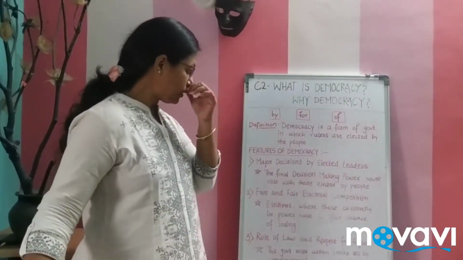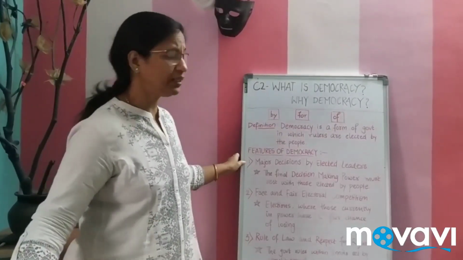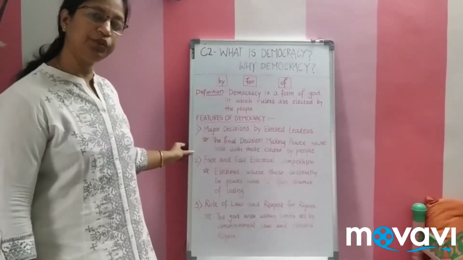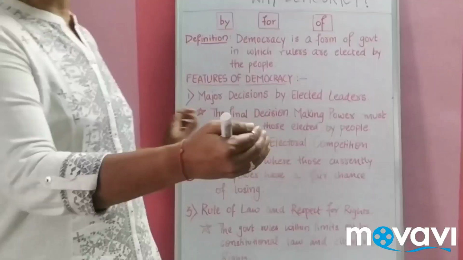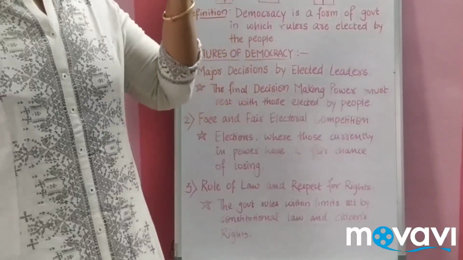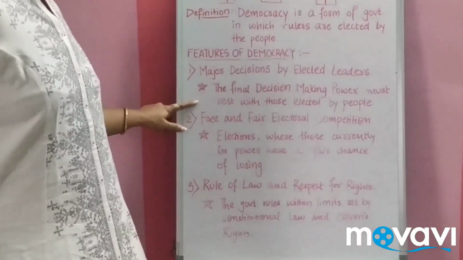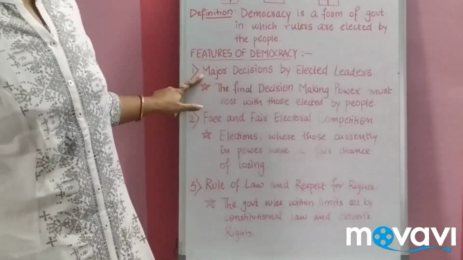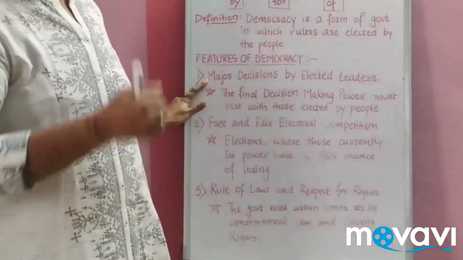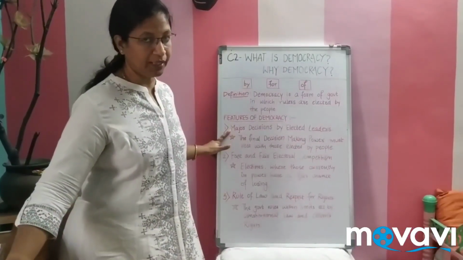The first feature of democracy is major decisions by the elected leaders. We have the elected representatives, and the decisions should be made by them in the same way. Why are we putting these elected representatives on the seat and what are we expecting from them? We expect them to take the decisions on our behalf. So this is the first point: the final decision should be taken by the elected leaders only. We have trust in the leaders, who are supposed to take the decisions on behalf of the people of the country.